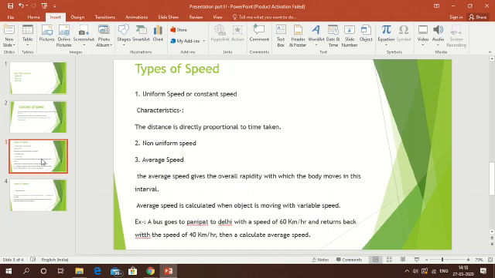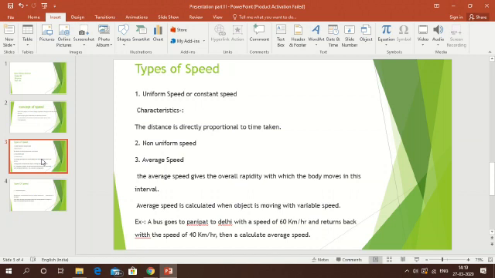The next is known as the average speed. The average speed is the ratio of the total distance traveled by the object to the total time taken to cover that distance. It is the ratio of the total distance upon total time.